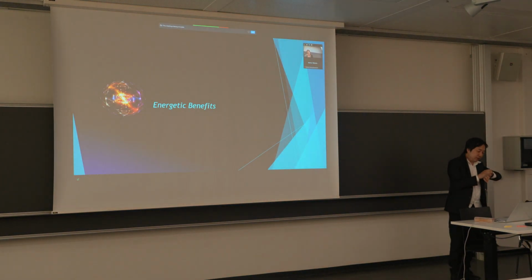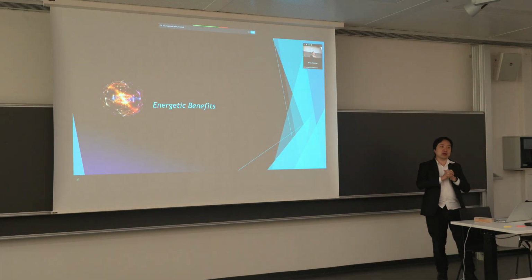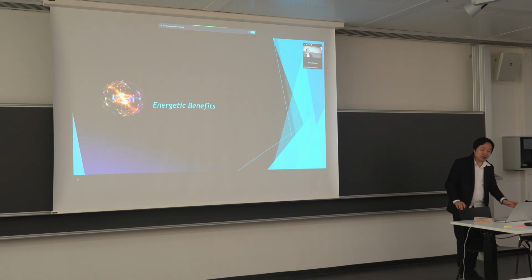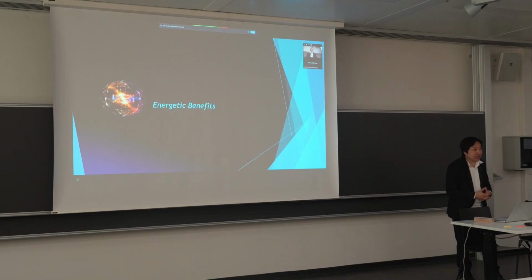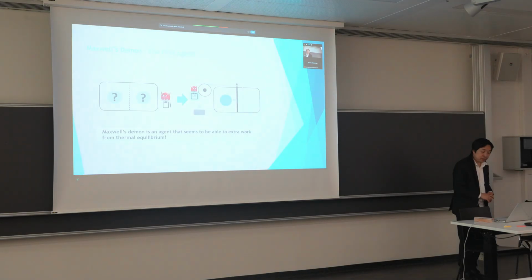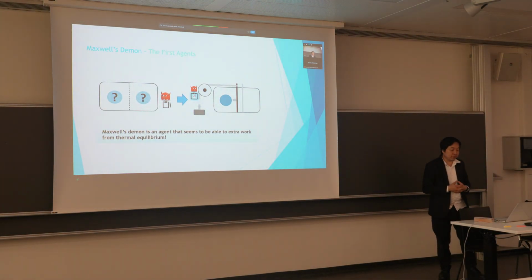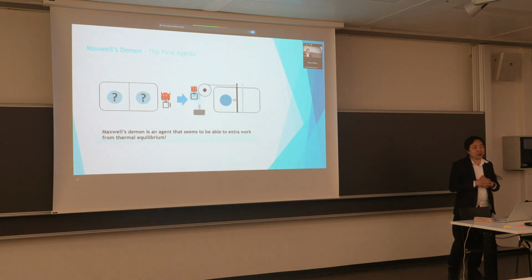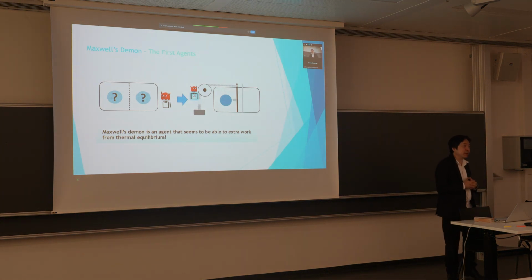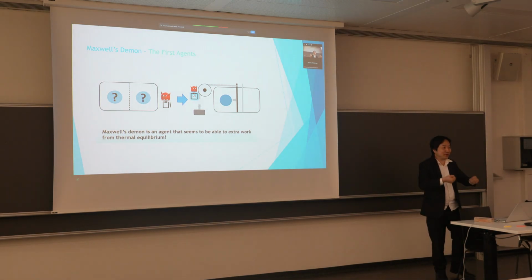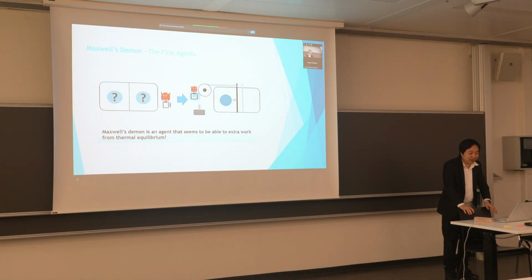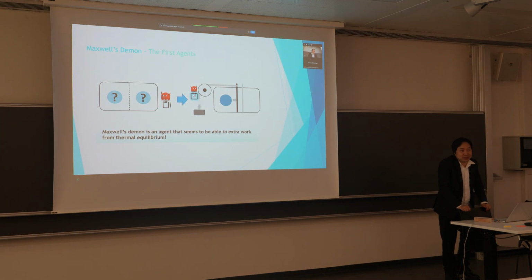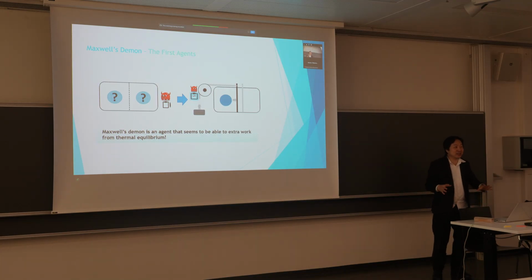In terms of time, it seems like I'm using slightly more time than I anticipated, so I'll go through this a little more quickly. We started off talking about energy, the energy costs. It turns out that these benefits translate to energy as well. For those of you who are unfamiliar, agents actually came from the physics community first, before computer scientists took it over, where most of the researchers of agents are now in computer science. The first agents actually came about from the study of Maxwell's demon. That's the first time agents came into the scientific literature.